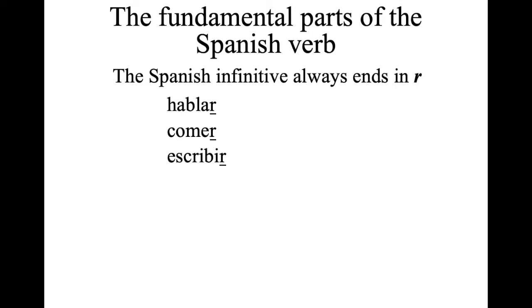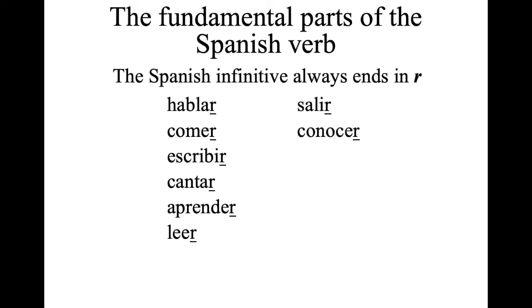Some of them end in ar, some of them end in er, and some of them end in ir, because there are three kinds of verbs. Cantar, to sing. Aprender, to learn. Leer, to read. Salir is to leave. Conocer is to know or to meet.